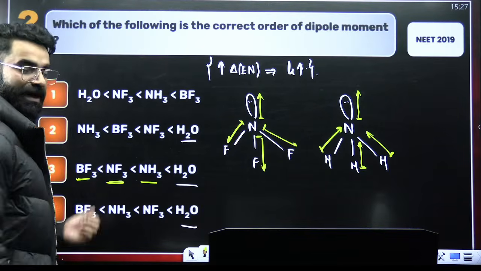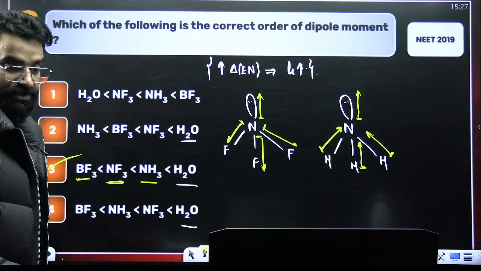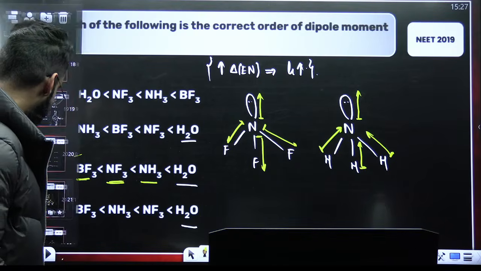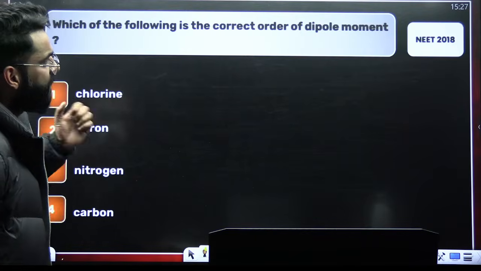And BF3, few minutes back only we saw, BF3 has got 0 dipole moment. So it's option number C. That's going to be the correct answer of this particular question. I hope you can easily solve this sort of a question as well if it comes. Tell me the answer of this one.